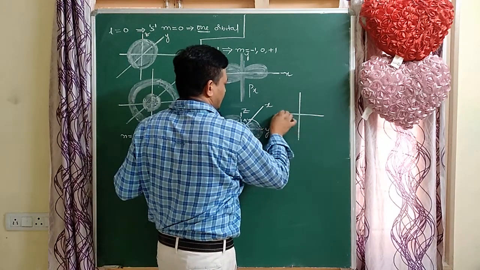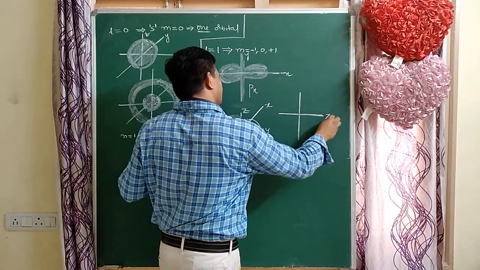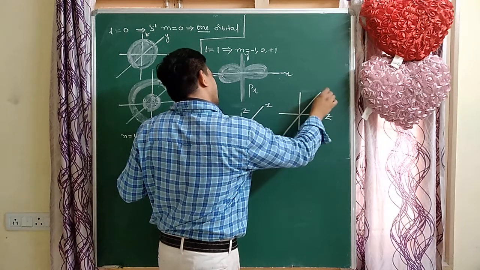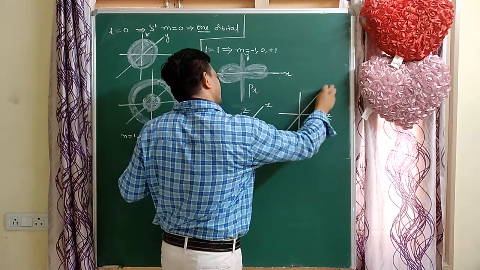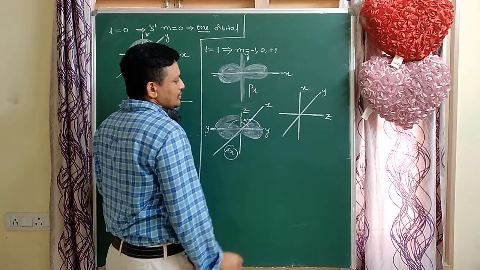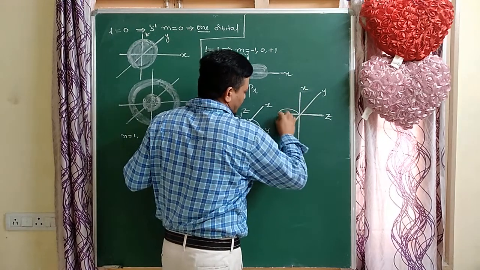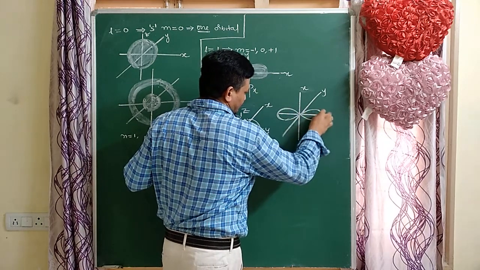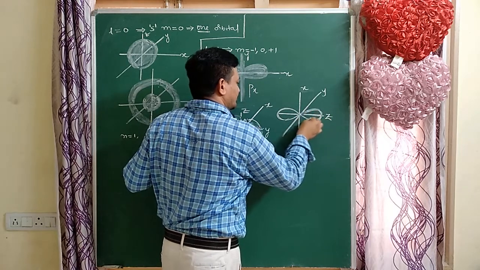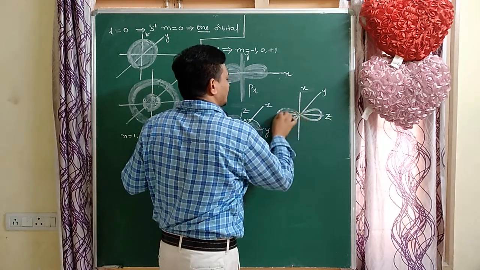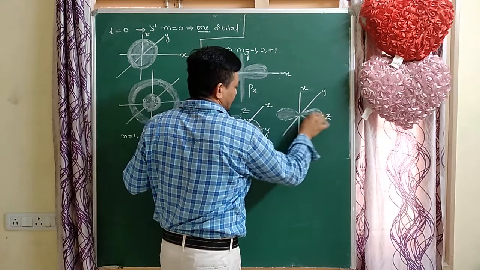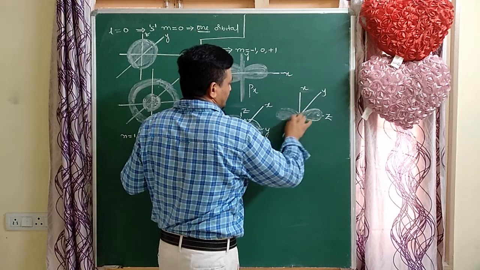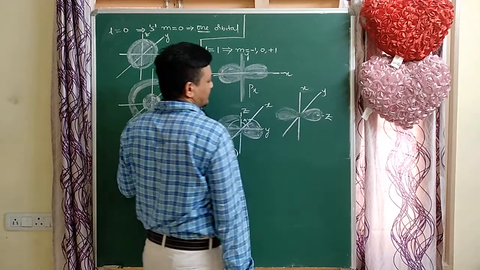The pz orbital is along the z. For example, this is the z axis, this is the x, this is the y. So here the lobes are along the z. In the pz orbital, maximum probability is along the z-axis.